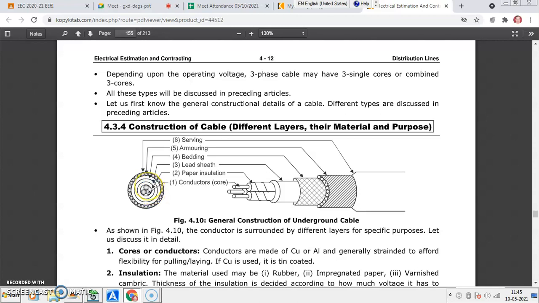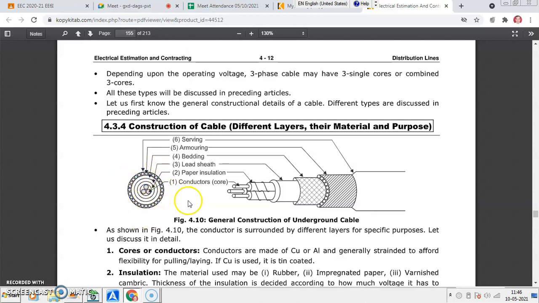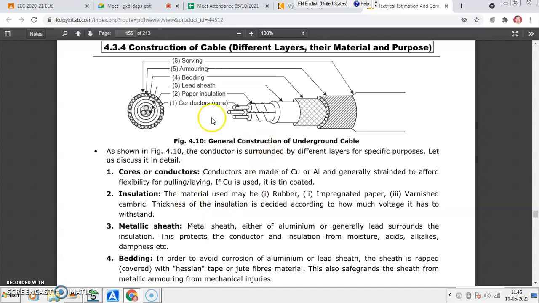Then immediately after this, the insulation is provided, that is paper insulation. Then the lead sheath is provided. Then bedding is provided. Then armoring is provided. And then the last layer, serving, is provided. So like this you may have different layers. Some cables may not have armoring, only serving. Those cables are not exposed to large mechanical stress, as we have already discussed.